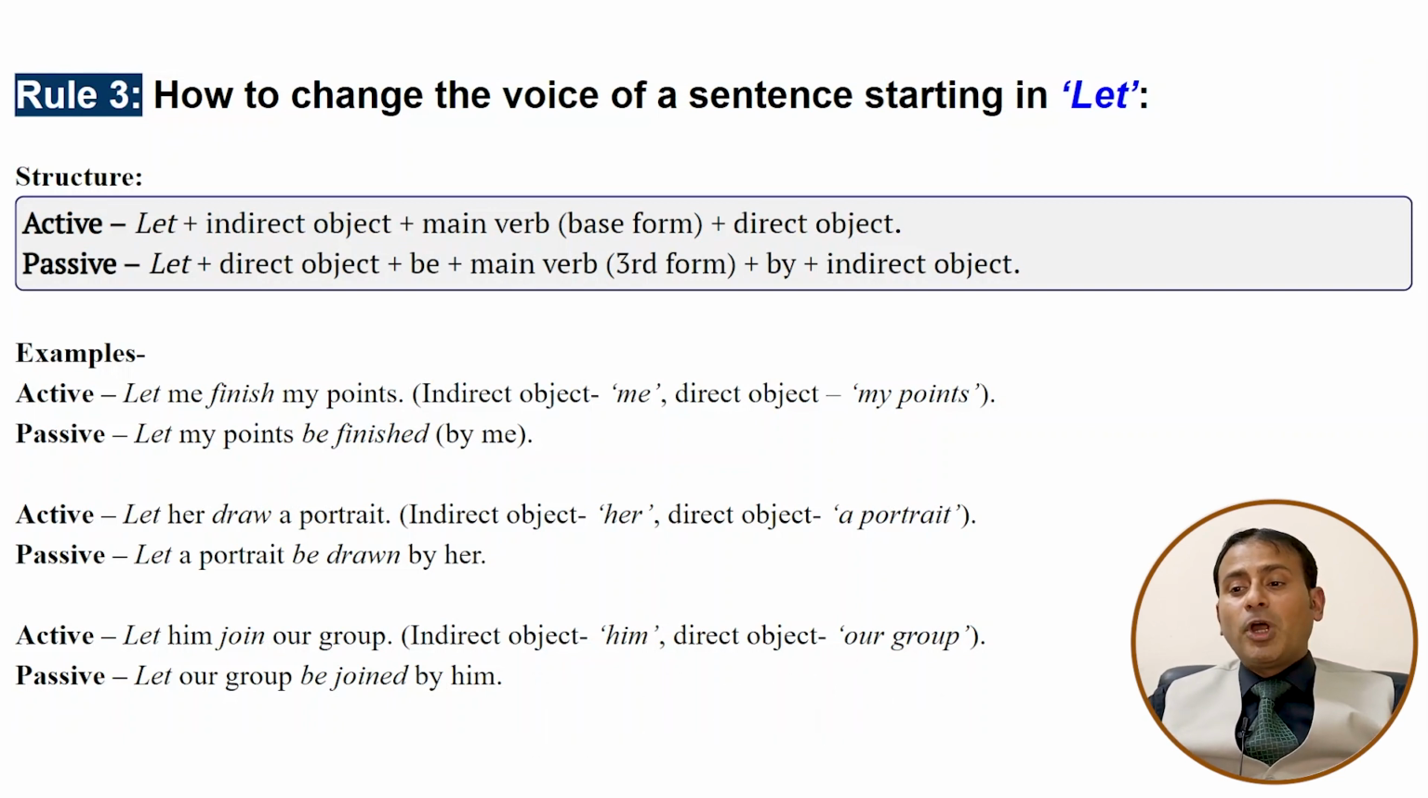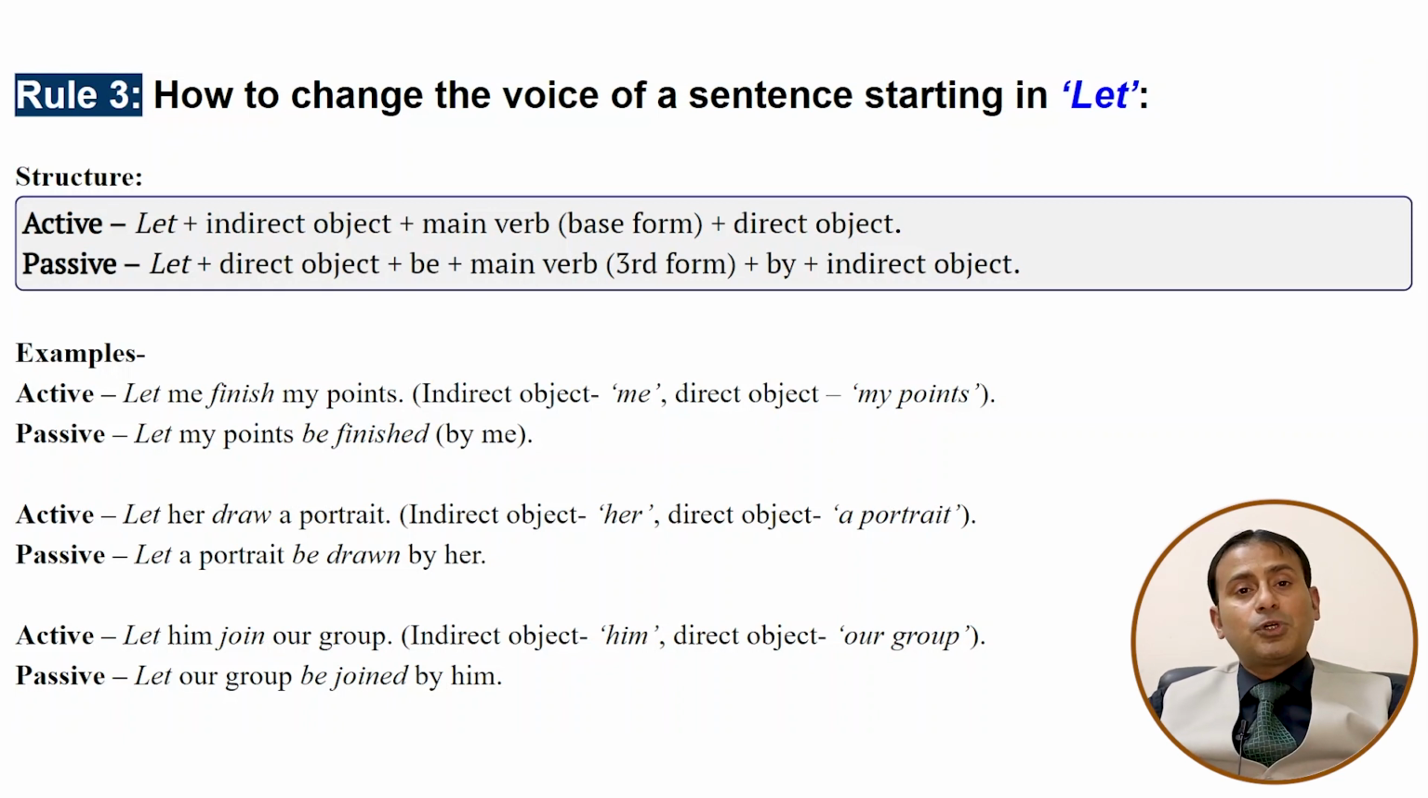Let her draw a portrait. Now portrait is the object and draw is the first form. After let, we use the first form of the verb, that is draw. So let a portrait be drawn by her. Let a portrait is the object. After let, we are using the object. Then be plus third form, be drawn by her.